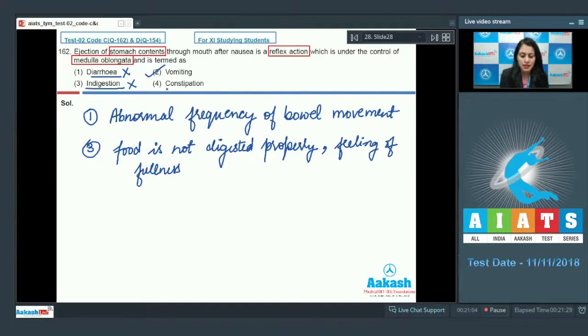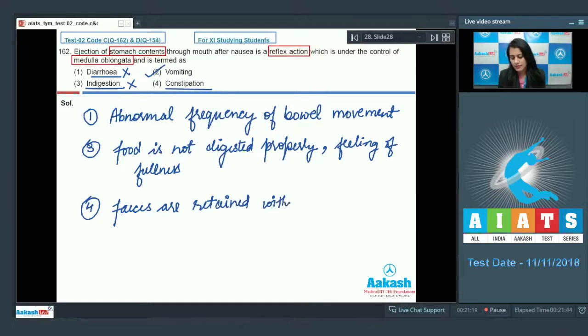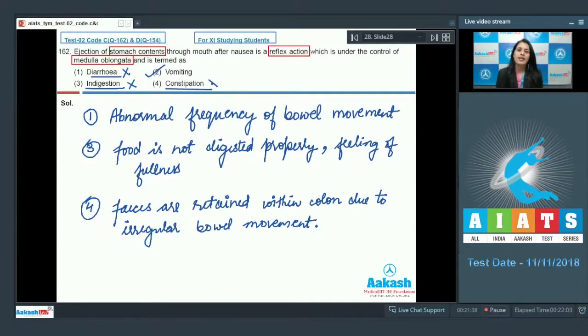Our last option given is constipation. And constipation is a condition when feces are retained within colon due to irregular bowel movement. So this is also an incorrect option. And the correct answer for this question is option number 2. Let's proceed to the next question.